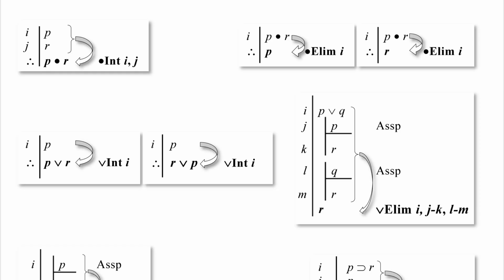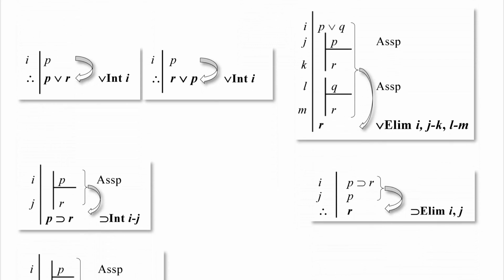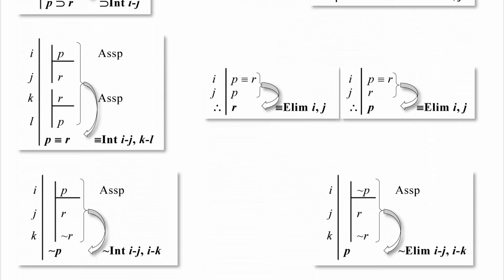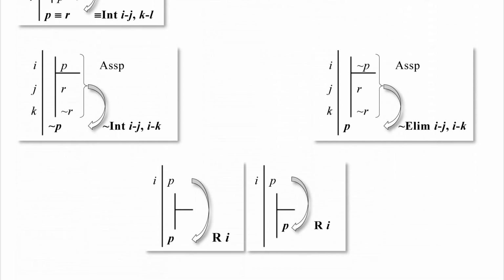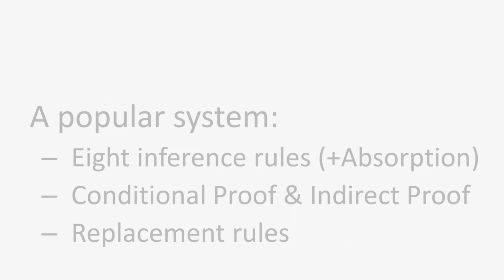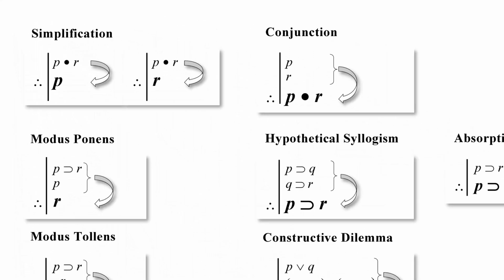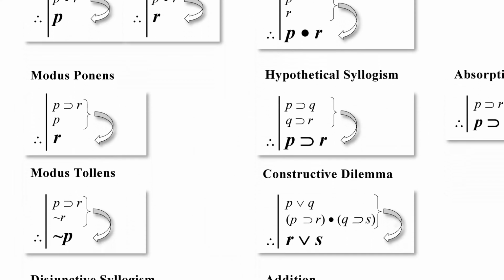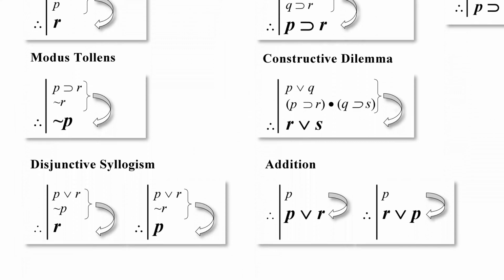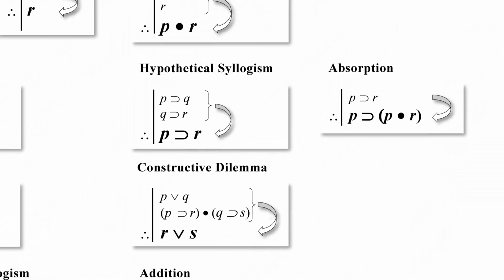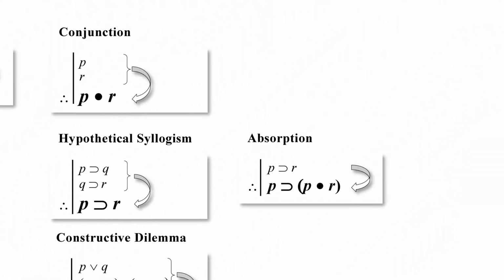For each connective, there is a so-called introduction rule and a so-called elimination rule. Moreover, there is the reiteration rule. A very popular natural deduction system, one we'll be learning, is composed of 8 inference rules that exemplify simple arguments. Sometimes the 9th rule, the rule of absorption, is added to them.